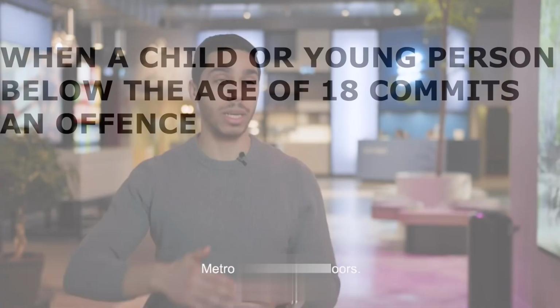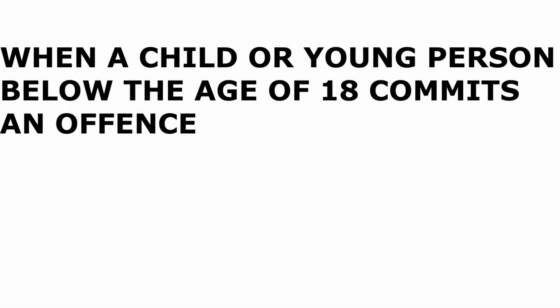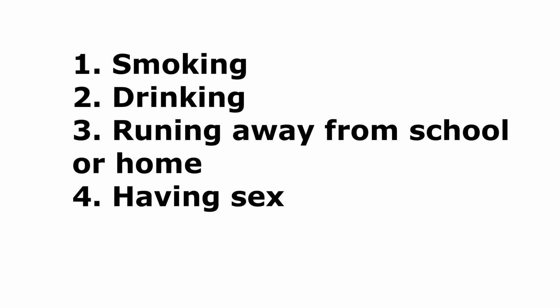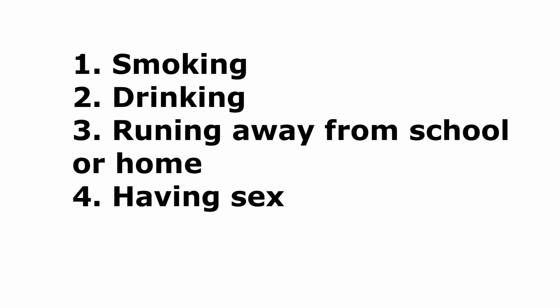So that's actually what juvenile delinquency means. It's when a child or a young person below the age of 18 commits an offense. For example, smoking, drinking, engaging in sex, running away from home, running away from school, being stubborn to parents, and different kinds of children's stubbornness. And this juvenile delinquency is what the juvenile justice system handles. It's the opposite of crime.